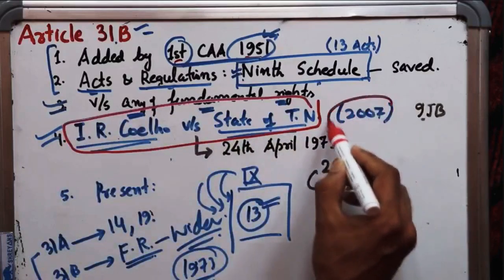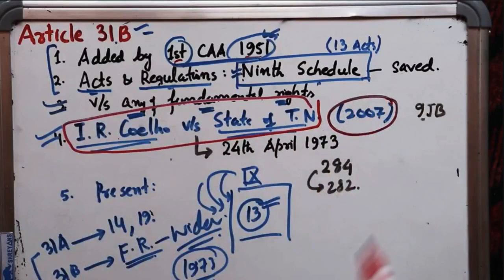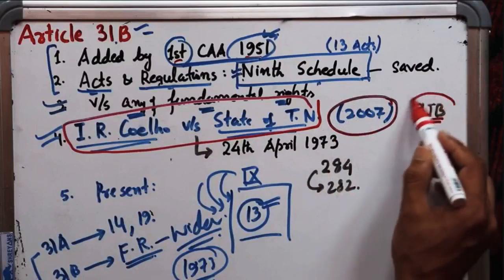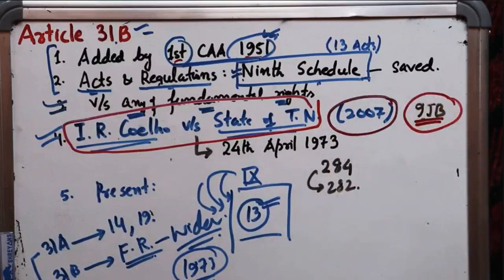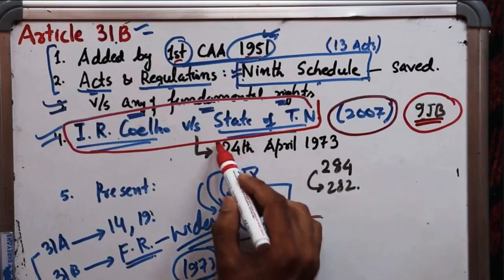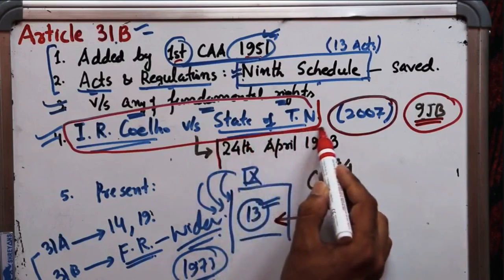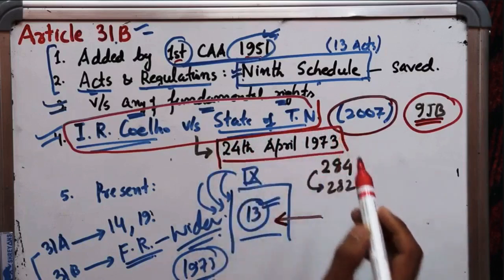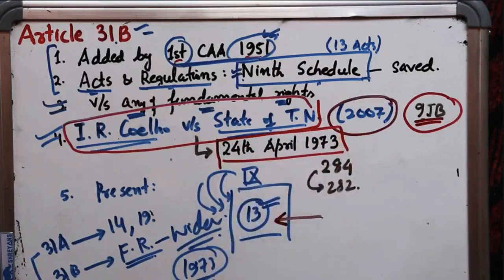In the year 2007, the Supreme Court of India, through its 9-judge constitutional bench, said that all the laws which were put in the 9th schedule after the date, that is 24th April 1973, are open to judicial review.